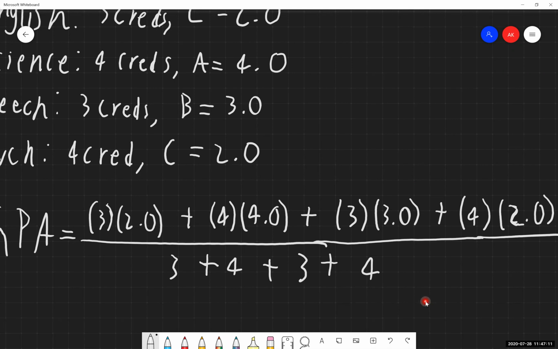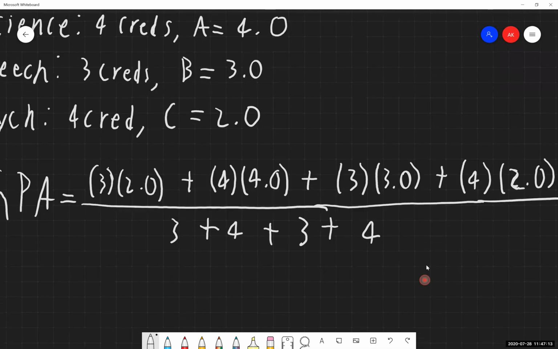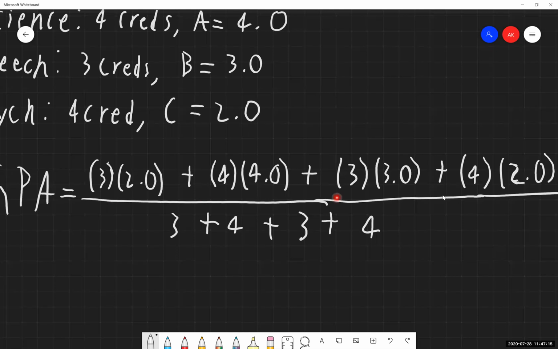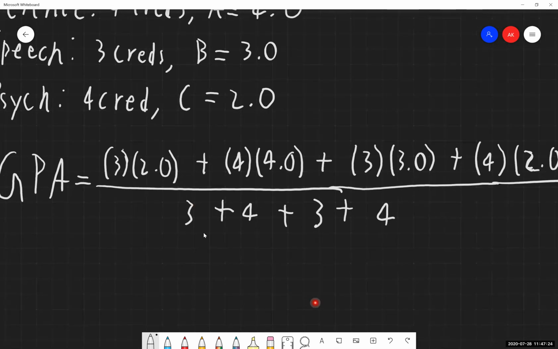And at this point in time, now we're just going to apply the calculator and let it number crunch everything in the numerator for us. You can let it number crunch everything in the denominator for you as well. That's what I'm going to be doing off screen. So you can quite literally type in 3 times 2 plus 4 times 4 plus 3 times 3 plus 4 times 2. And that's going to give you your numerator, 3 plus 4 plus 3 plus 4 for the denominator. So I'm going to do that off screen, but that's where I'm going to be getting the resulting numbers. You're welcome to do that also.